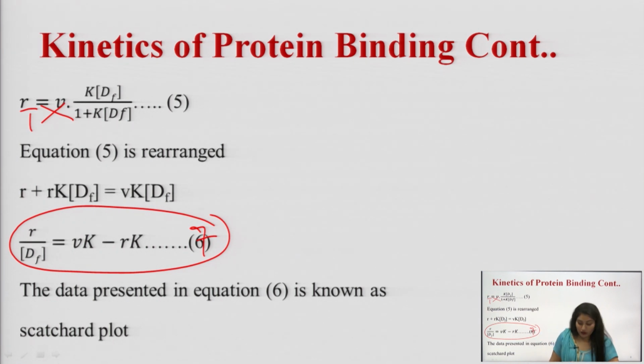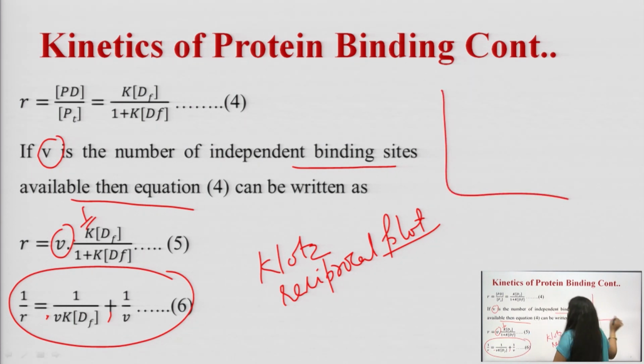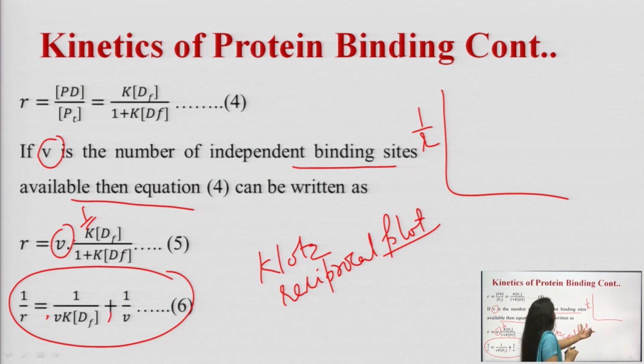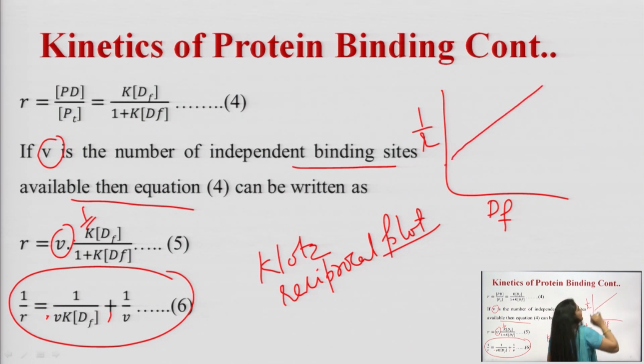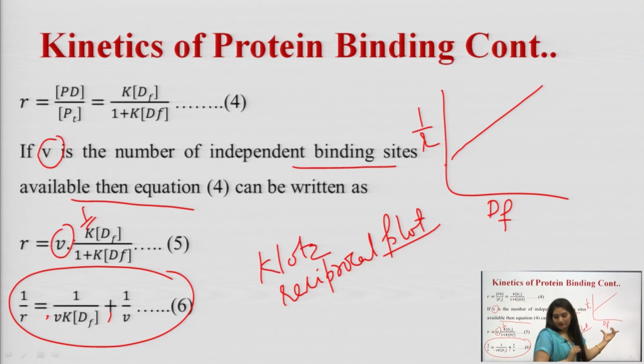What is Klotz's reciprocal plot? In this, we can draw a graph between 1 upon R on the y-axis, and on the x-axis there will be 1 upon df, and there will be a linear graph. This is y is equal to mx plus c. This one is y, this one is x.